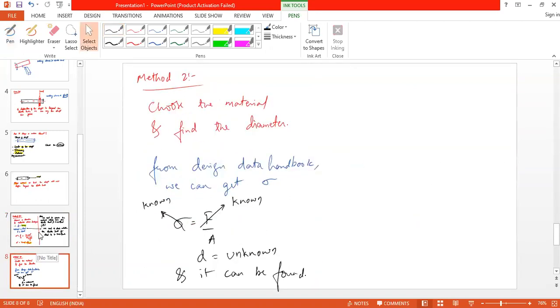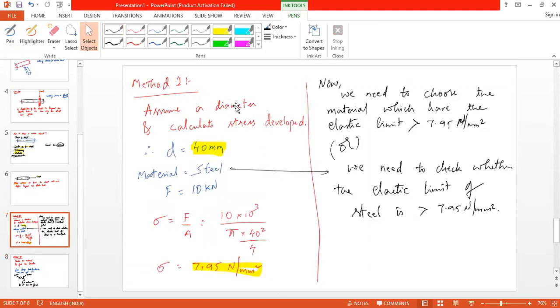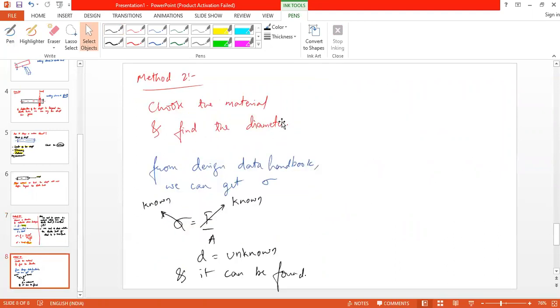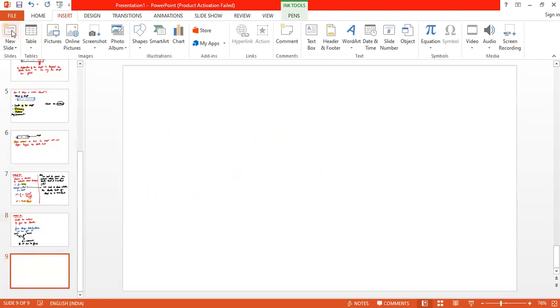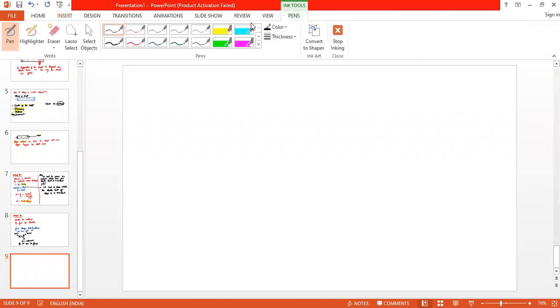Have you understood both the methods? The first method is to assume the diameter, calculate the stress, and check whether the stress developed is within the limits or not. The second method is to assume the material and then find the diameter. Okay. Any doubt? No, sir.